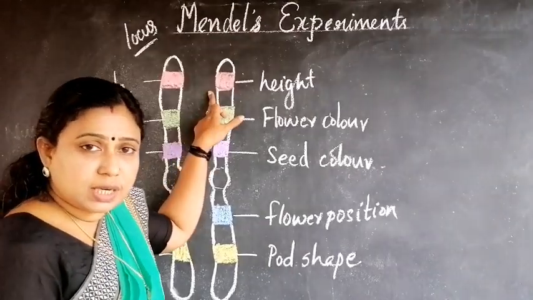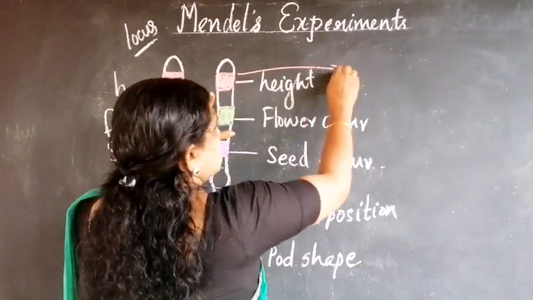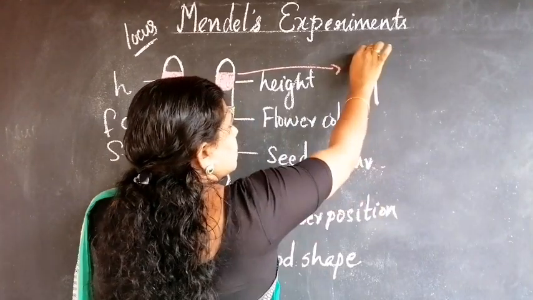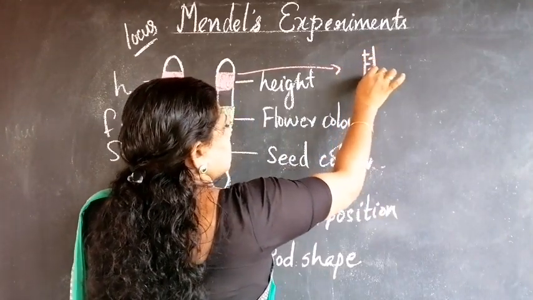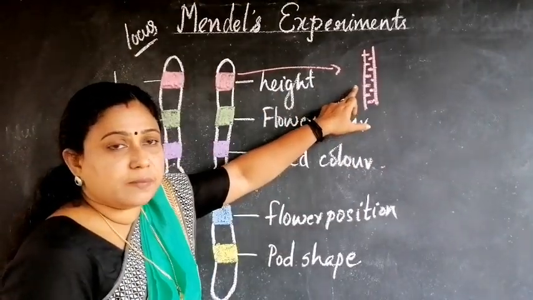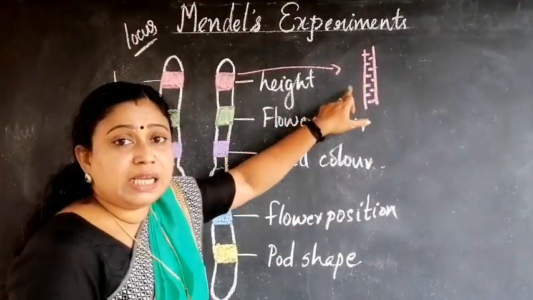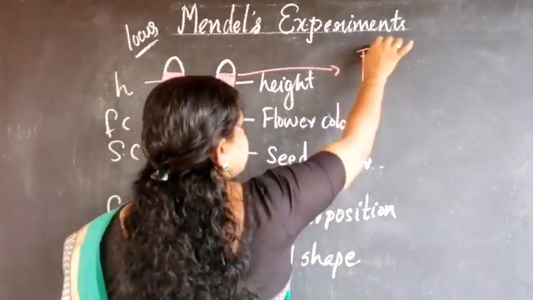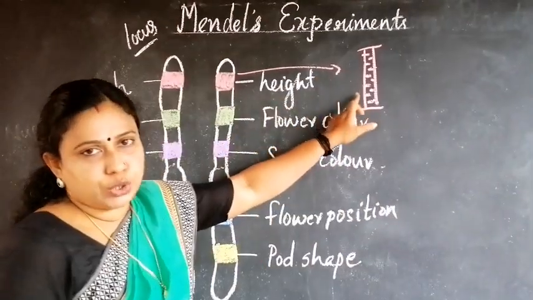Now here see, this gene is responsible for the expression of height. So what does this gene contain? This gene contains a segment of DNA molecules.